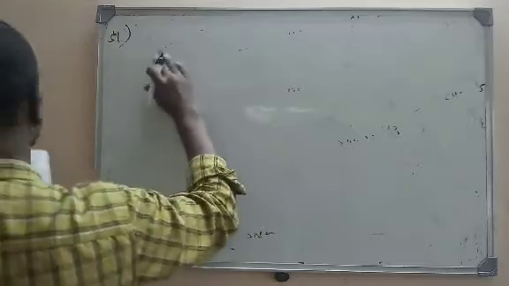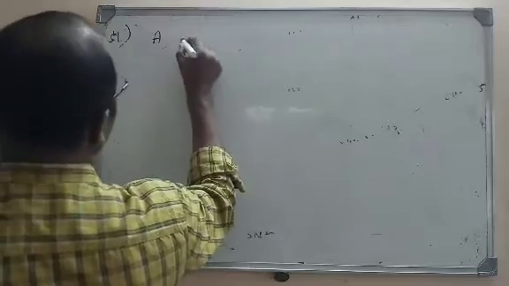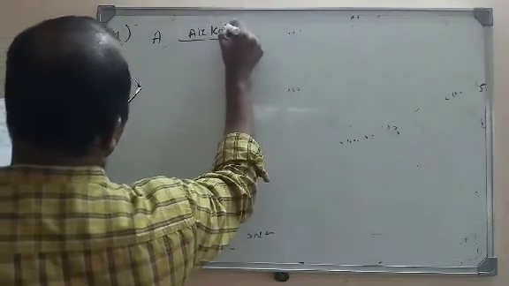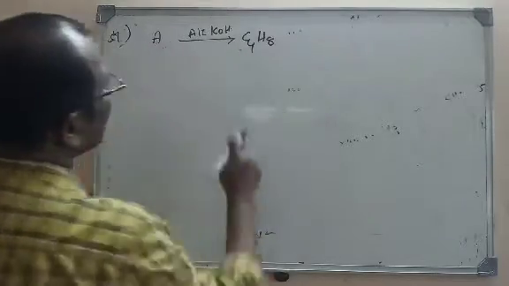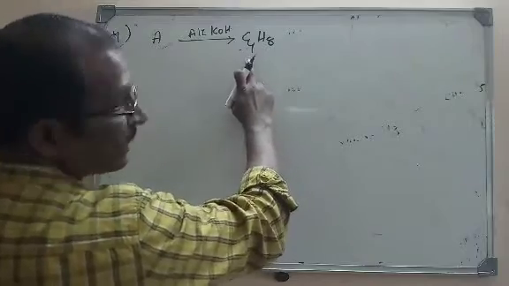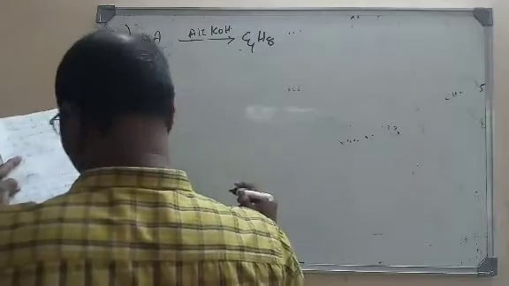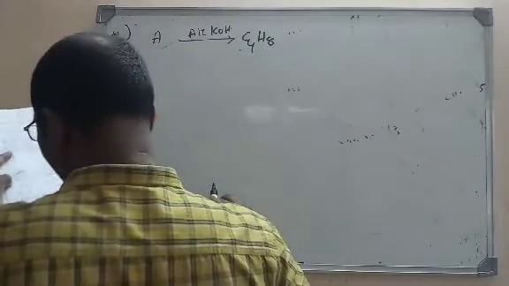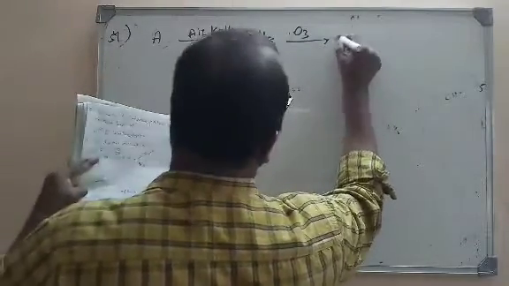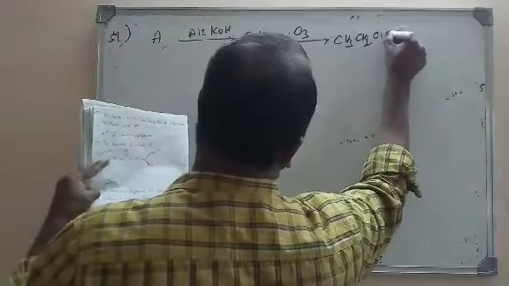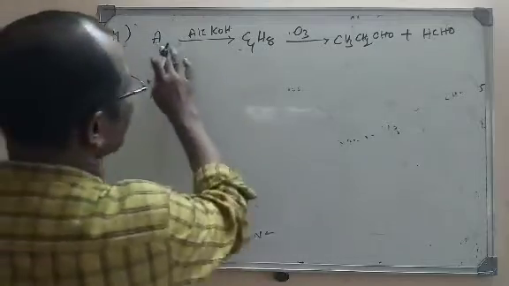First try to understand the question. So what is given here? Some unknown alkyl halide is treated with alcoholic KOH to give rise to the product C4H8. C4H8 may be an alkene because CnH2n is the formula. That alkene is again the major product here. And on ozonolysis, that is treating with ozone, it gives propanaldehyde, that is CH3, CH2, CHO, and 1 mole of formaldehyde. Now what we have to find is what is A.